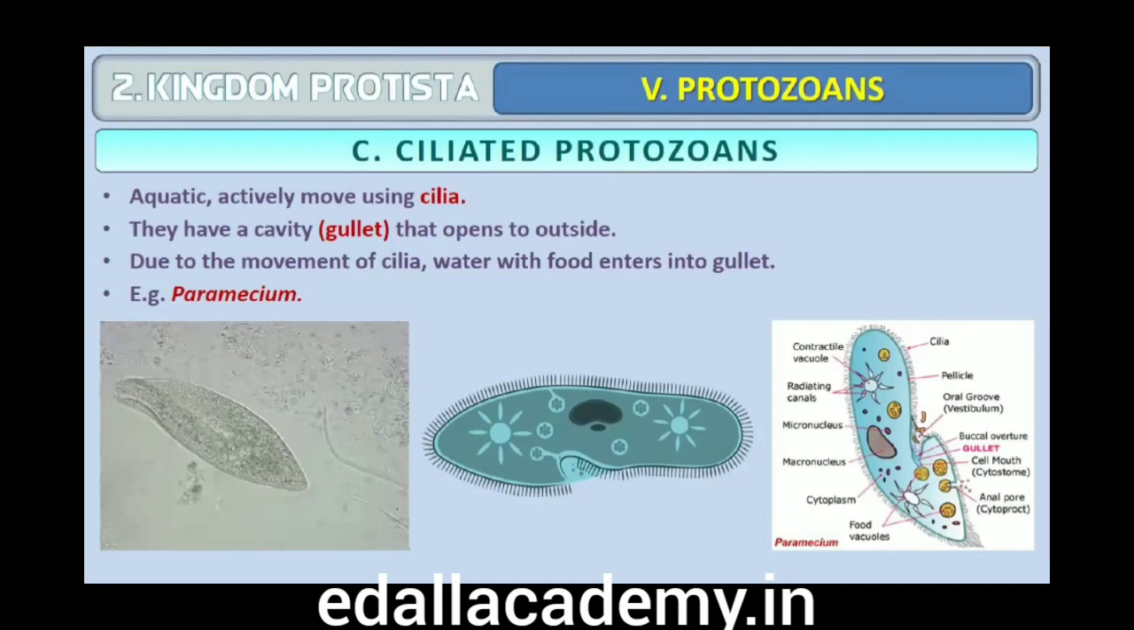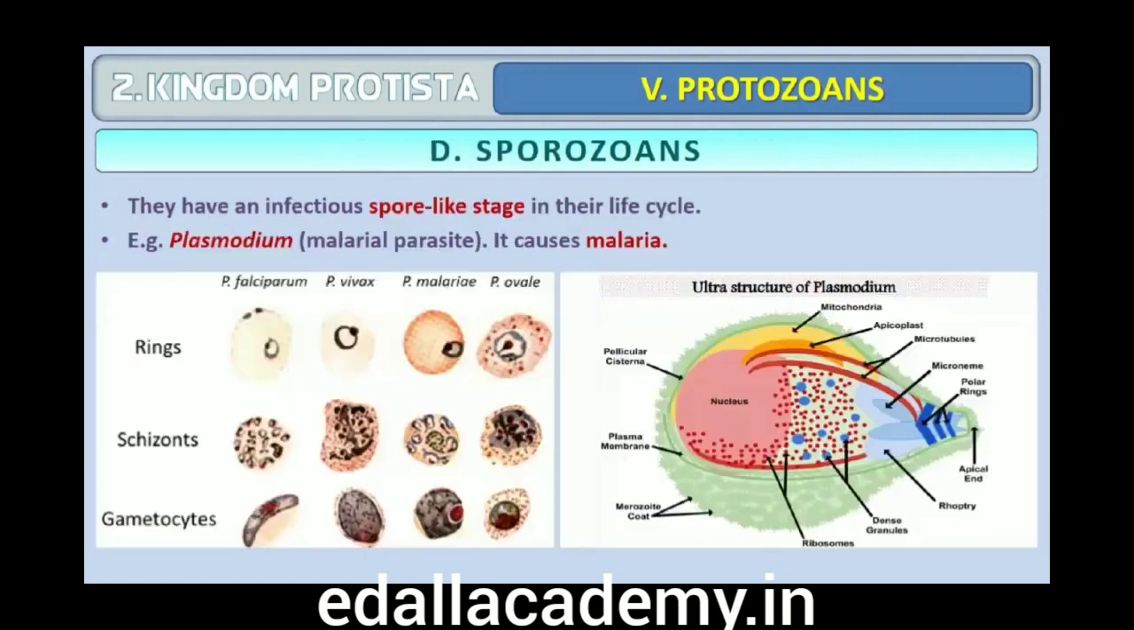Ciliated protozoans. These are aquatic, actively moving organisms because of the presence of thousands of cilia. They have a cavity, gullet, that opens to the outside of the cell surface. The coordinated movement of rows of cilia causes the water laden with food to be steered into the gullet. Example, Paramecium.